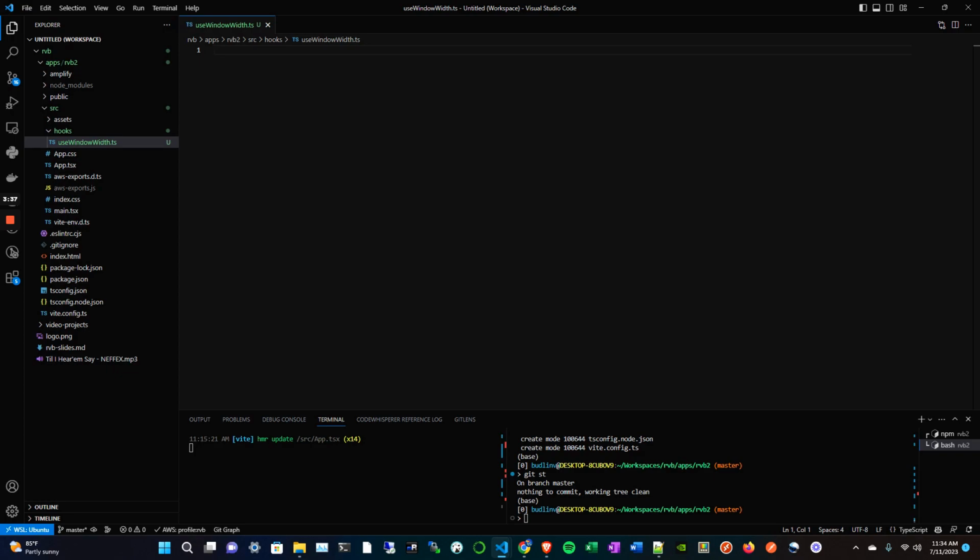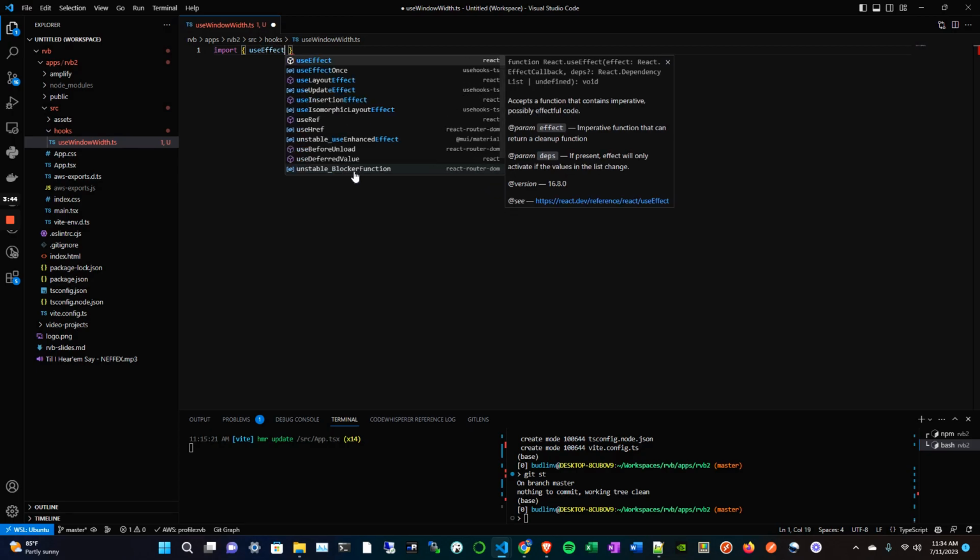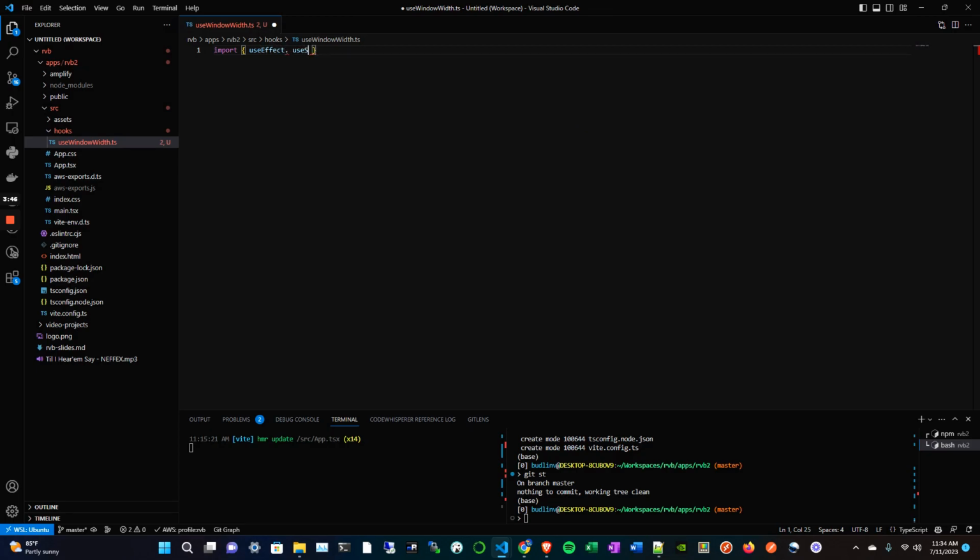Probably the easiest way to do it is just start coding it. So let's just do that. Like I said earlier, the useEffect and useState you're going to be using in probably 95% of the hooks that you write yourself. So we will do just exactly that. We've got this import here, and then we're just going to go right into defining it.